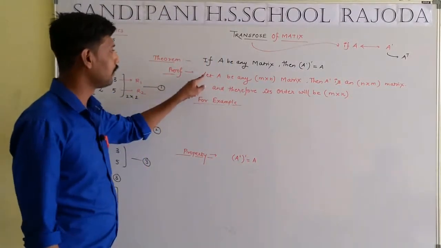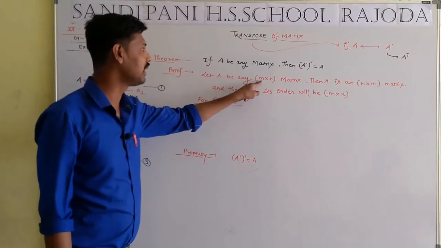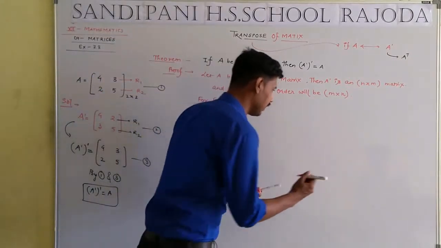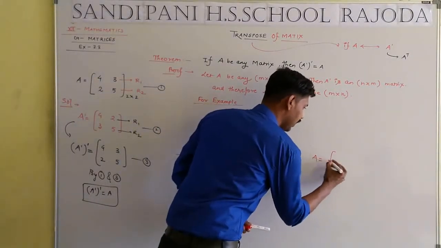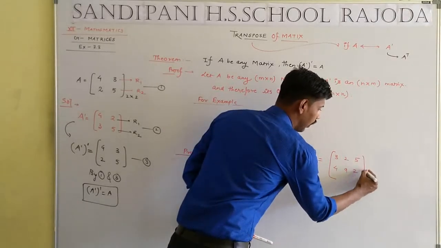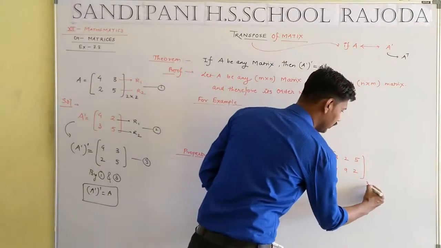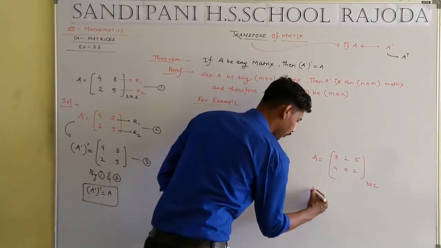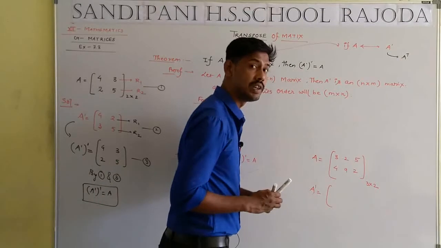For example, let A be any matrix. Let us consider A equal to 3 2, 5 4, 9 2. The order of matrix A is 3 cross 2. Then we have to find A dash, that is the transpose.